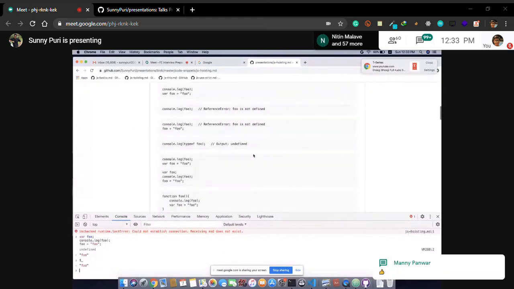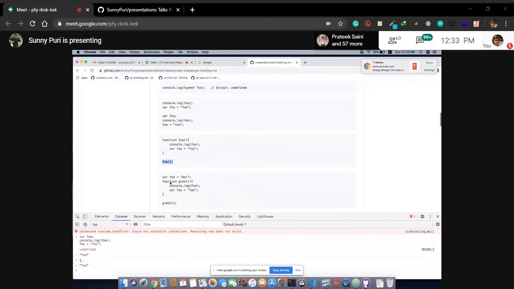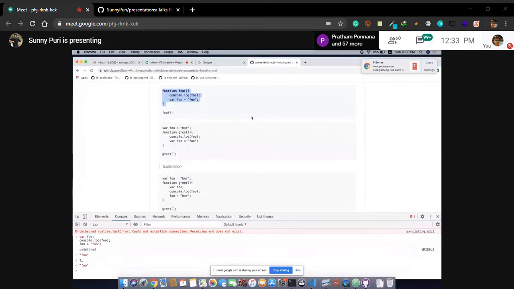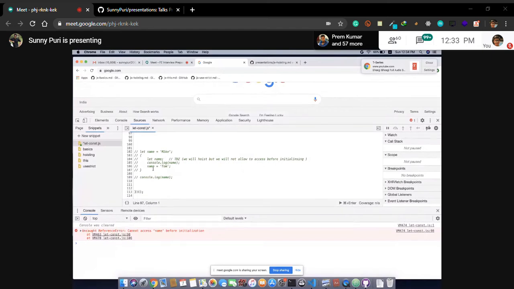So basically this gets hoisted. In case of functions, it is happening the same way. Suppose we have a function. If we call it, it will print fine. You can call it before the function declaration also, because this function will get hoisted to the top. So for hoisting, you can see the notes, or you can watch some videos on the net. So let's continue. What is happening behind the scenes?